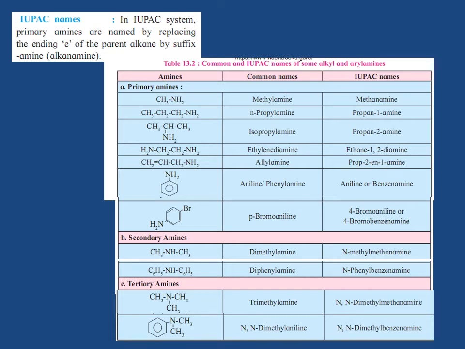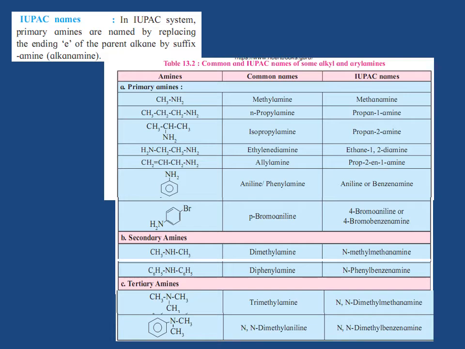Then to the NH2 group, a C6H5 group is attached. The common name is aniline or phenylamine, and IUPAC name is aniline or benzenamine. Next one, to the NH2 group, a C6H5 group is attached, and in this case one hydrogen atom is replaced by Br, thus C6H4Br. The common name is para-bromoaniline. IUPAC name is 4-bromoaniline.